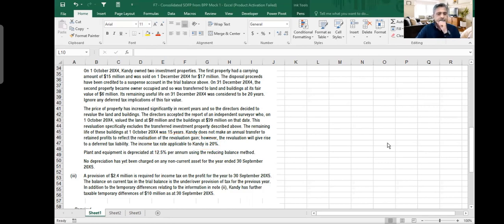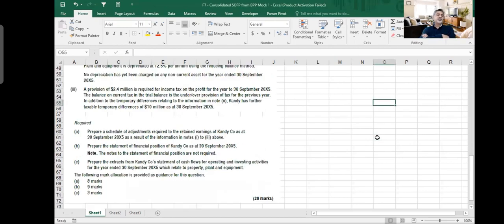Okay. Now we come back to the requirement. Three notes they gave us and we discussed them, and we spent almost 20 minutes in discussion. Now it's time to do. Requirement A: prepare a schedule of adjustments required to the retained earnings of Candy Company as at 30th September 2005 as a result of the information given in Note 1, Note 2 and Note 3. So we start from here.